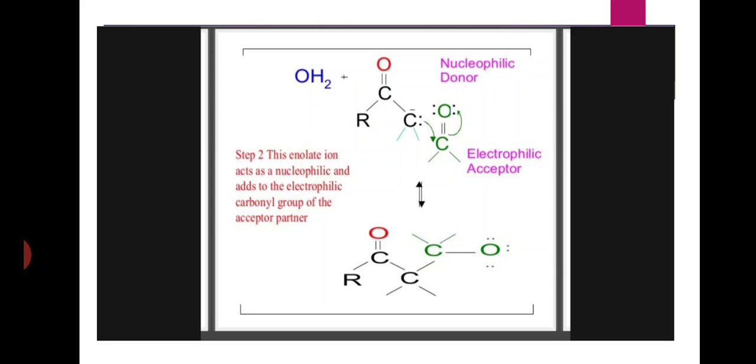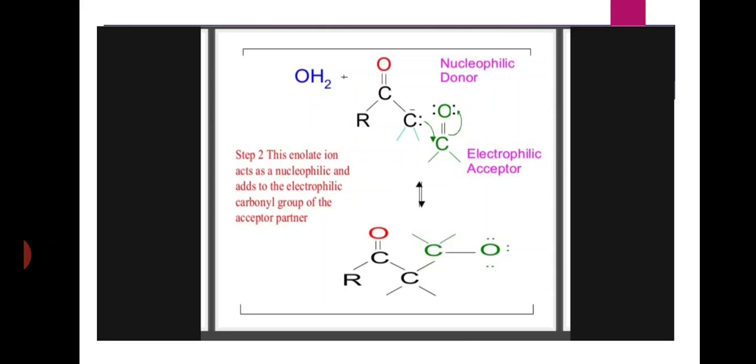Step 2: after the formation of the enolate ion, this enolate ion acts as a nucleophile and adds to the electrophilic carbonyl group of the acceptor partner. Here, first one of the reactant molecules loses an alpha hydrogen in the presence of base and forms an enolate ion.